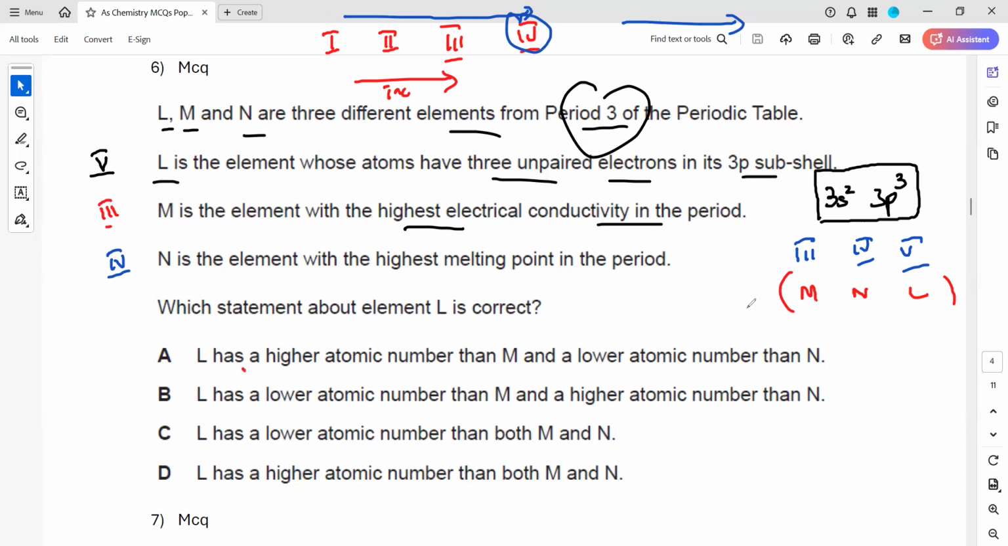So L has a... and when we move across the period, atomic number also increases. L has a higher atomic number than M and lower atomic number than N. No, L has the highest atomic number compared to M and N. L is lower atomic number, so this is totally wrong. L has a lower atomic number, this is wrong. L has a higher atomic number than both M and N. So D should be the right answer for this.